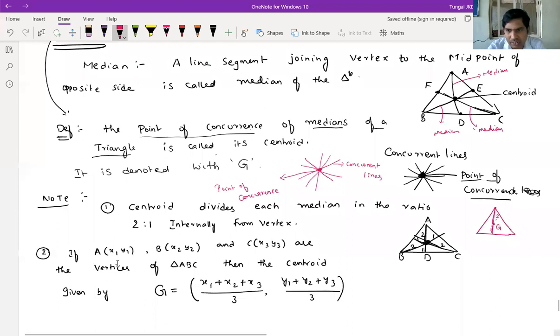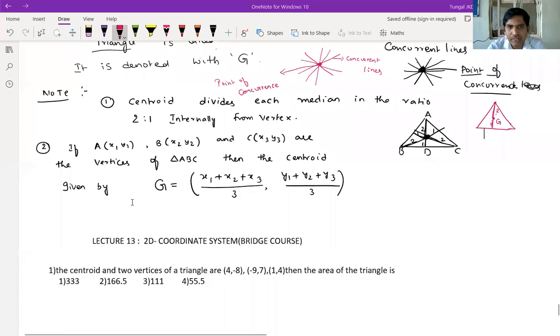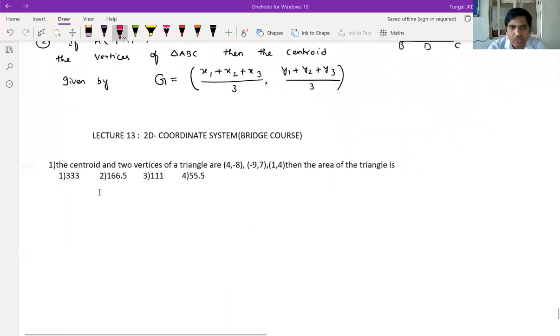Next, come to the formula. When A(x1, y1), B(x2, y2), and C(x3, y3) are the vertices of triangle ABC, then the centroid is given by the formula ((x1 + x2 + x3)/3, (y1 + y2 + y3)/3). So that was given in the last class. Now we will do some problems based on that.